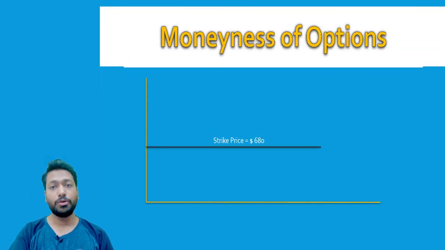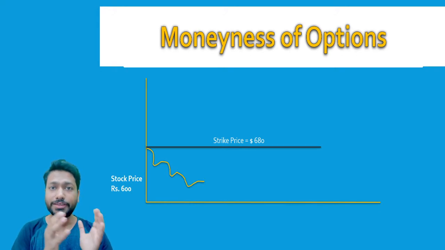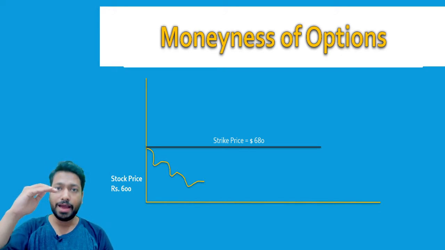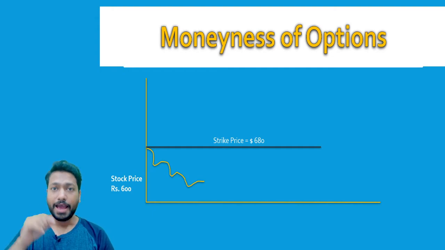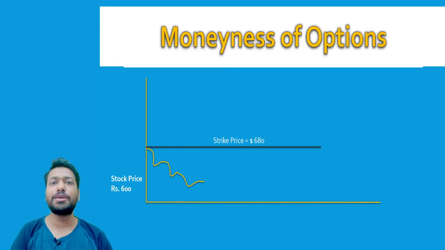If we talk about the moneyness of the option again, and the price of the stock keeps on reducing and falls towards 600. Now in this case, you will say the put is in the money because you have a strike price of 660 and a put is always for downside. So the price of the stock is below the strike price. So you will call it put is in the money, and the put has some intrinsic value.